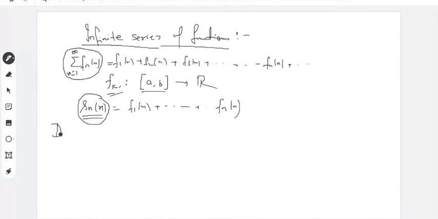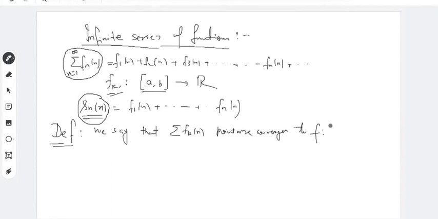So here is the definition. We say that this infinite series pointwise converges to a function f defined on the same interval [a,b] to R if the sequence of partial sums Sn(x) pointwise converges to f.